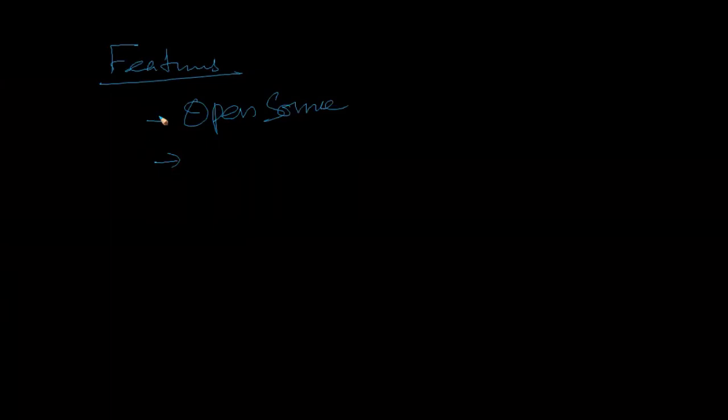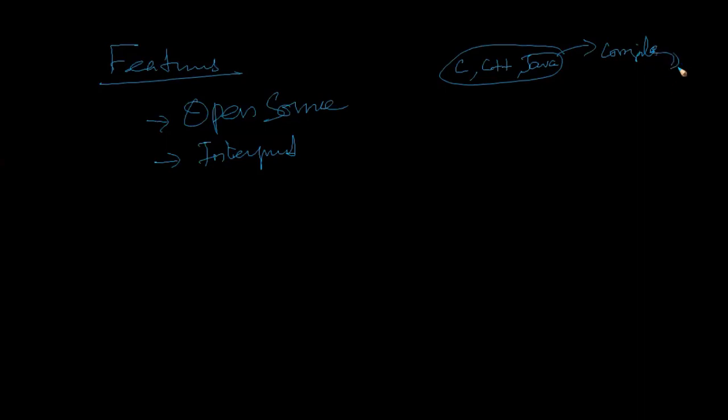Next thing is interpreted. Python is interpreted. What is interpreted? Everyone knows the language names, right? C or C++, Java. What are these languages? Okay, these languages have a compiler. First, that language is compiled into some machine readable form.